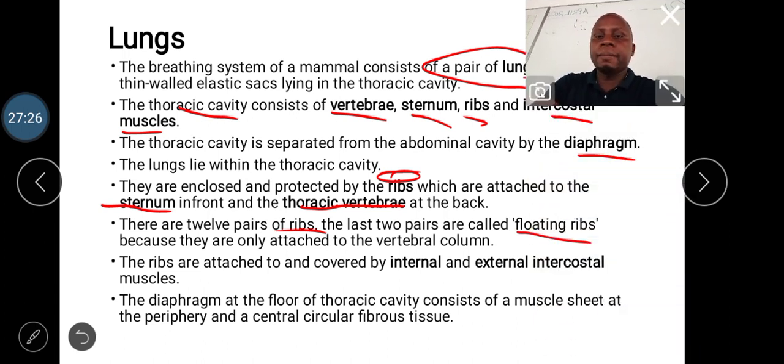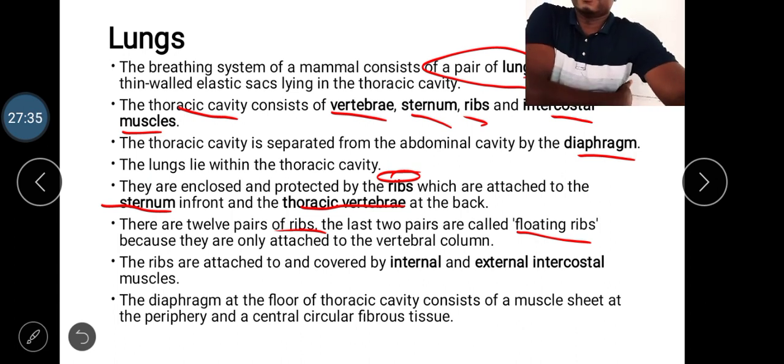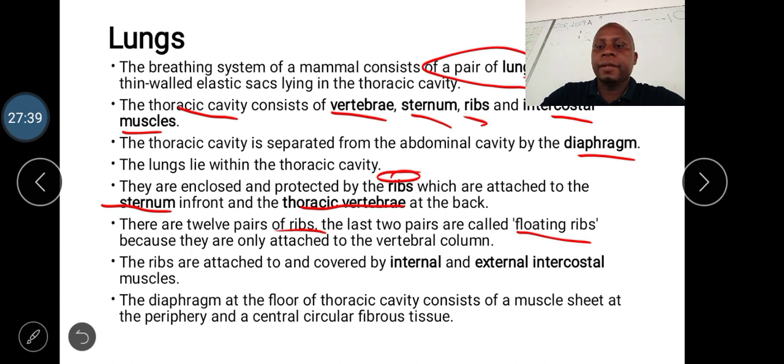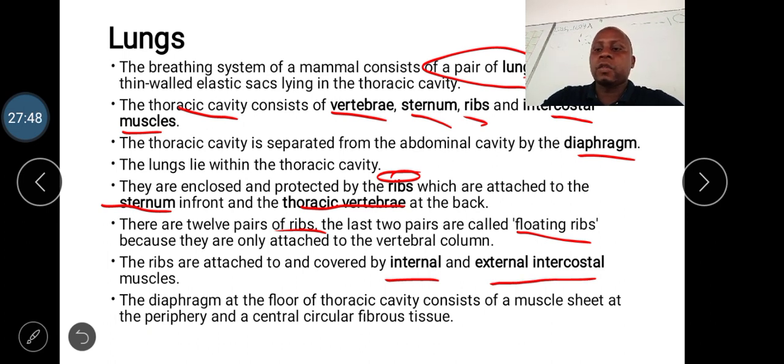Why are they floating ribs? Because they are not connected at the sternum, but instead they are connected only at the back, in the thoracic vertebrae. The ribs are attached to and covered by two sets of muscles. We call them the intercostal muscles.